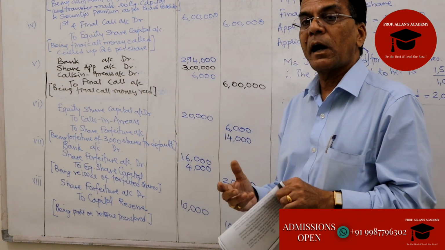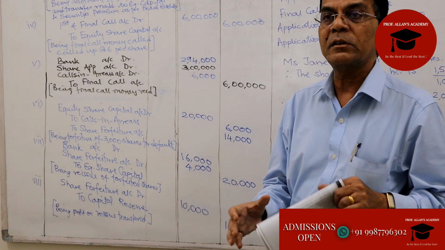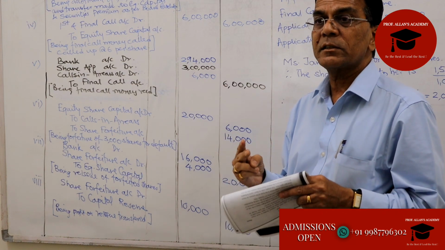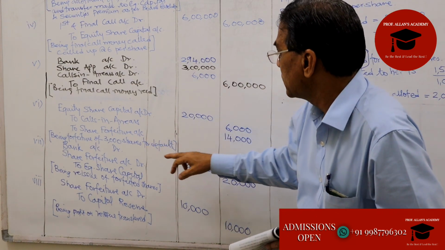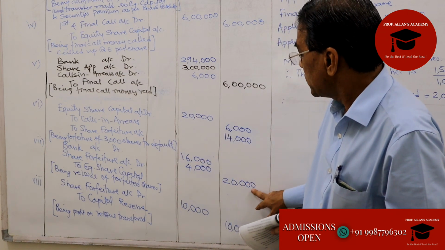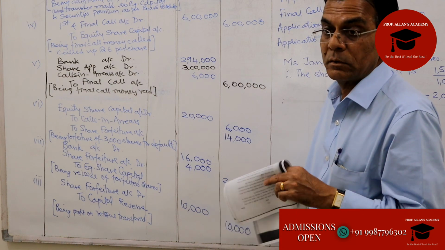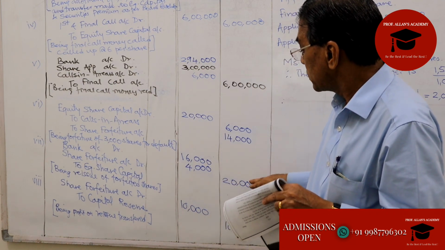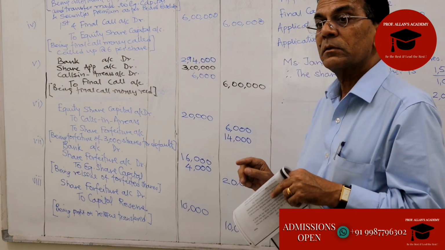Now, what are they doing after having forfeited the shares of Jane? They are reissuing these shares. So how many shares can they reissue? 2,000 shares, because Jane held 2,000 shares. So 2,000 shares are being reissued. So 2,000 into 10 rupees because they have been issued at the full price. So 2,000 into 10, that works out to 20,000.